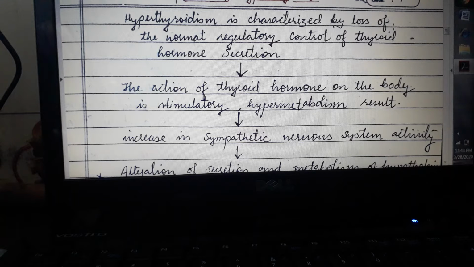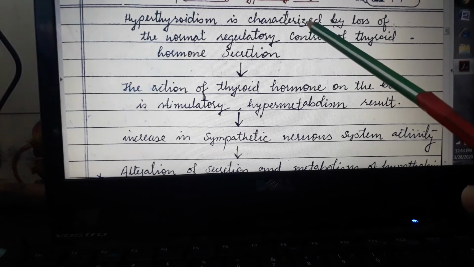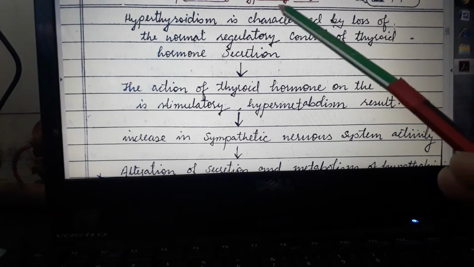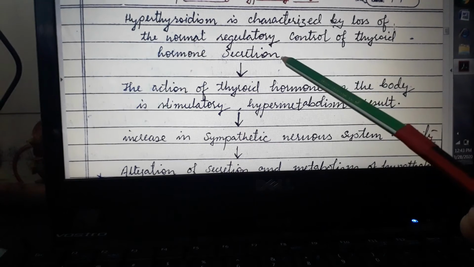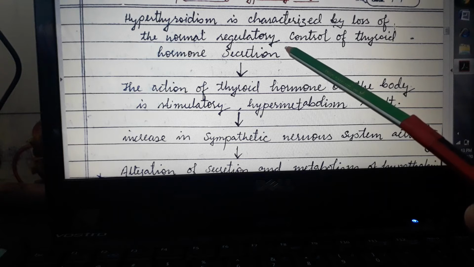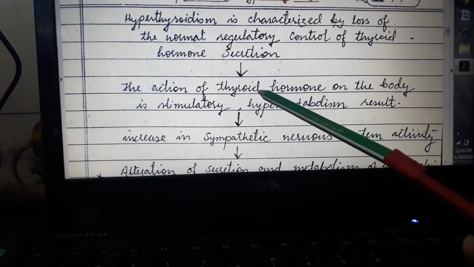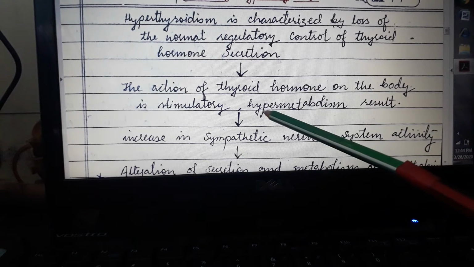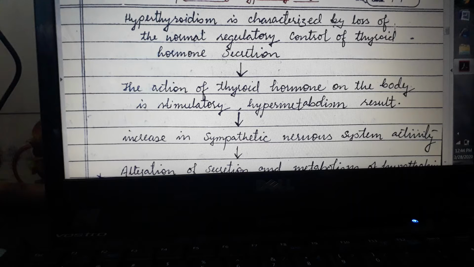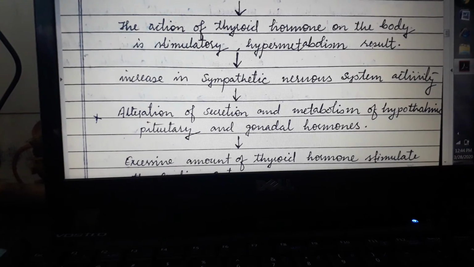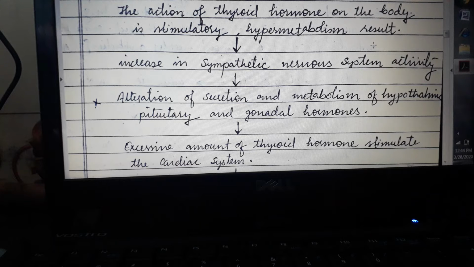Then the flow chart in the pathogenesis of hyperthyroidism. We are going to start with: hyperthyroidism is characterized by loss of normal regulatory control of thyroid hormone secretion. So if the control over thyroid hormone secretion is lost, then it causes hyperthyroidism. Then the action of thyroid hormone on the body is stimulatory. It stimulates many functions, and this is also called hypermetabolism. That is, the more the thyroid hormone, the more the metabolism, and it stimulates many of the body functions.